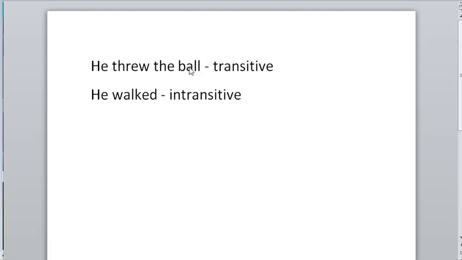He threw the ball. So throwing is an action transferred to the ball. He kicked the ball. He walked on the road. So object is necessary. Now intransitive means what? No object is necessary. Just, he walked. That's it. So walked is a sentence, is a verb. That is the meaning of transitive and intransitive.